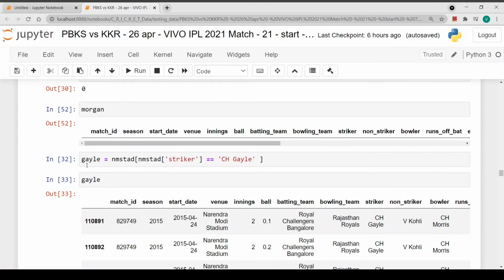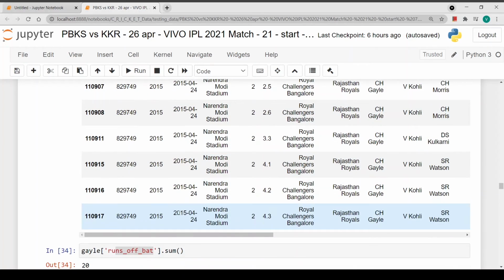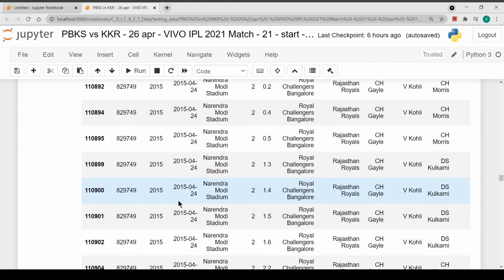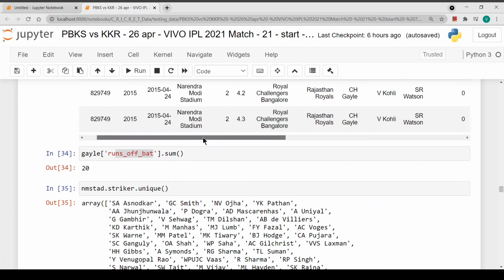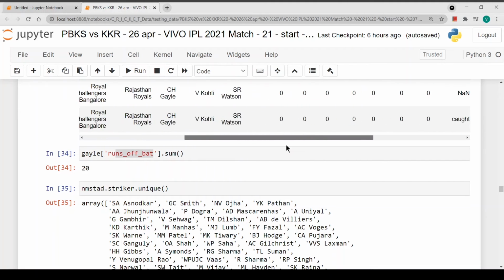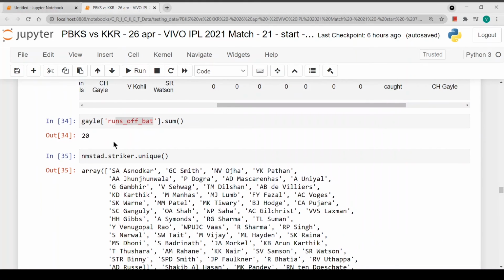Christopher Henry Gale. Chris Gale has played just a solitary match over here, and his score there was 20 runs. He played a match on 24th April 2015. It was against Rajasthan Royals, and his dismissal was by Shane Watson.